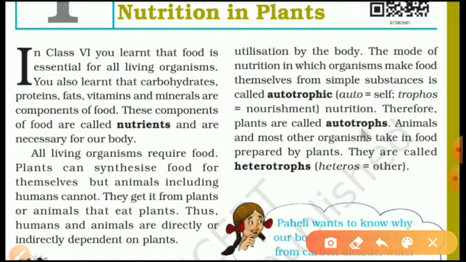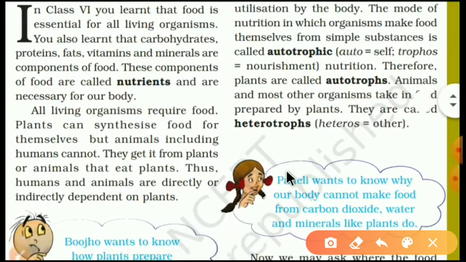Animals and most other organisms take in food prepared by plants. They are called heterotrophs. Hetero means other. All animals and some plants get their food from other sources, that is plants, and that is why they depend on others. That is why we all are heterotrophs. Our nutrition is heterotrophic.